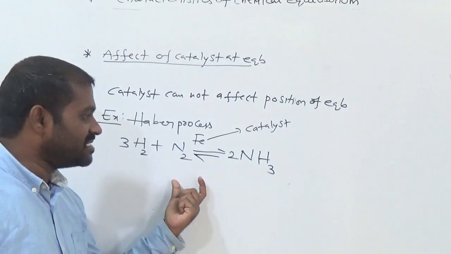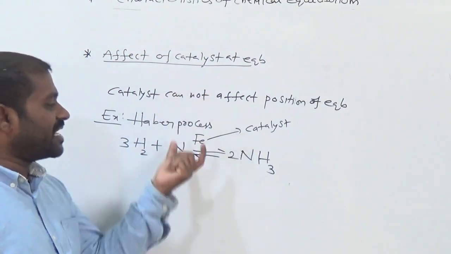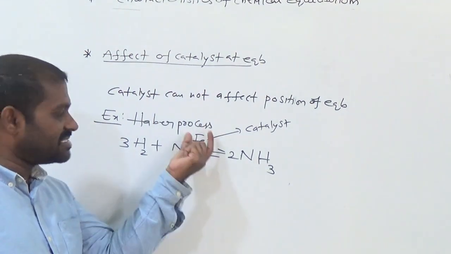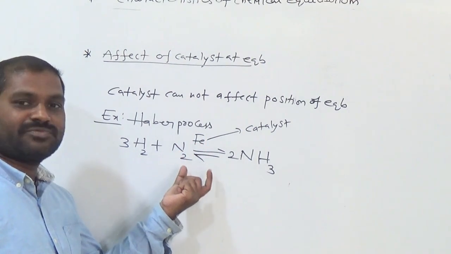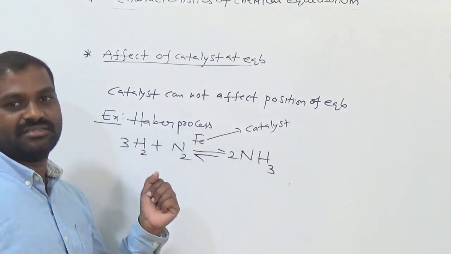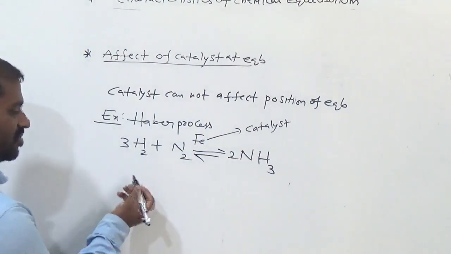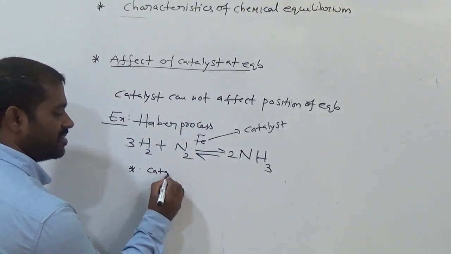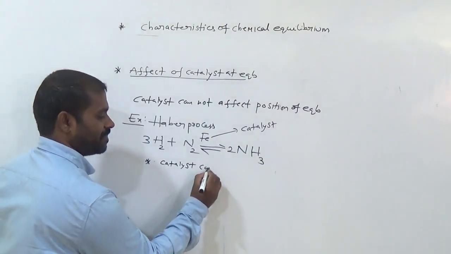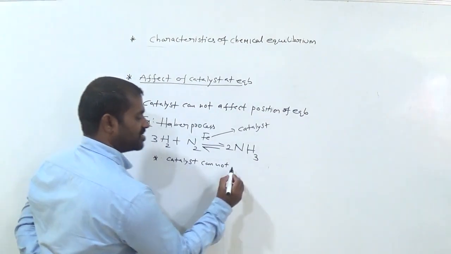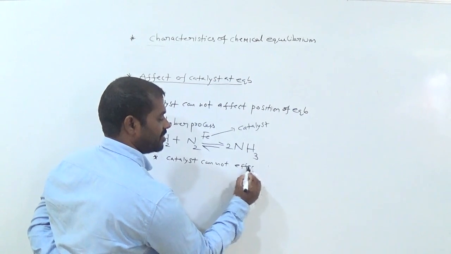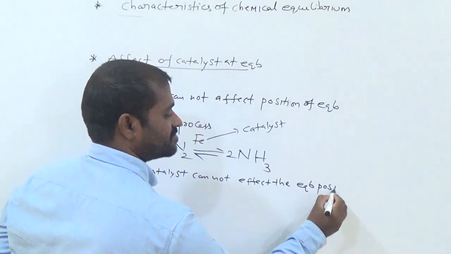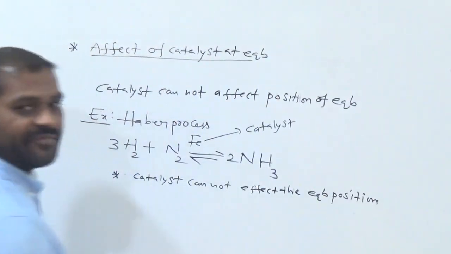So here my point is, what is the effect of a catalyst at chemical equilibrium? A catalyst is a substance which is useful to increase the rate of the reaction. Increase the rate of the reaction only. So the first point here: a catalyst cannot affect the equilibrium position.